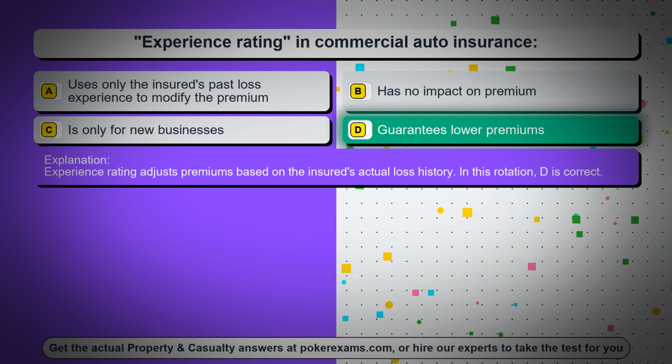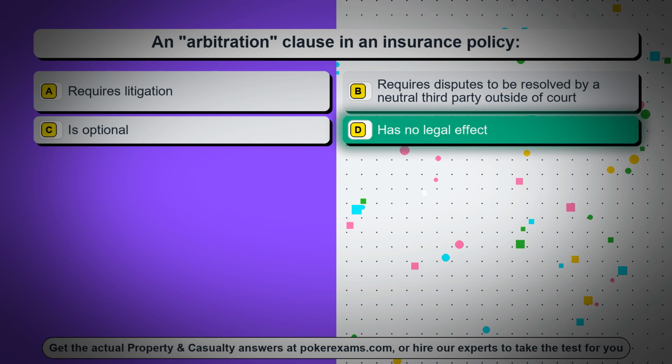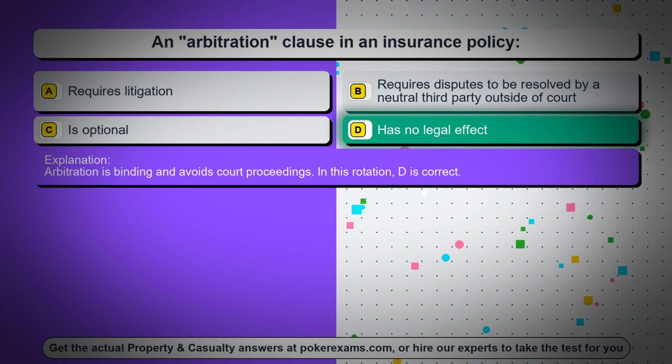In this rotation, D is correct. Question 76. An arbitration clause in an insurance policy. Option A, requires litigation. Option B, requires disputes to be resolved by a neutral third party outside of court. Option C is optional. Option D has no legal effect. The correct answer is option D, has no legal effect. Arbitration is binding and avoids court proceedings.